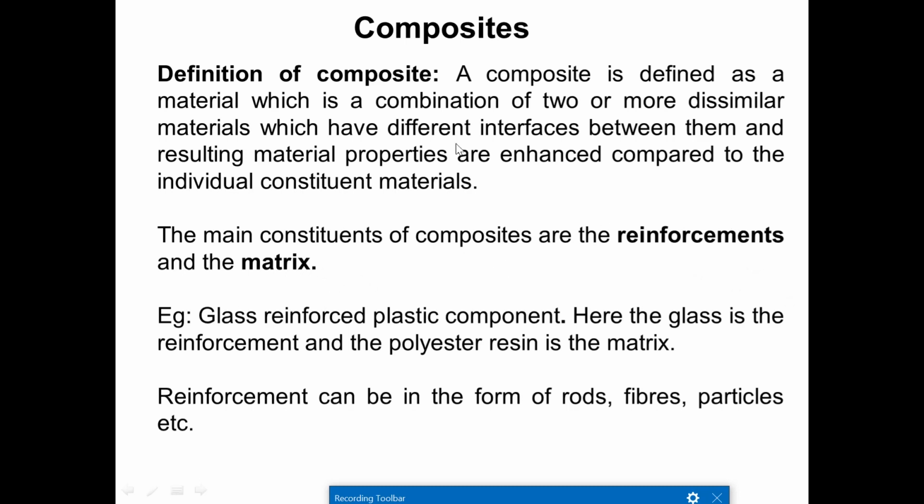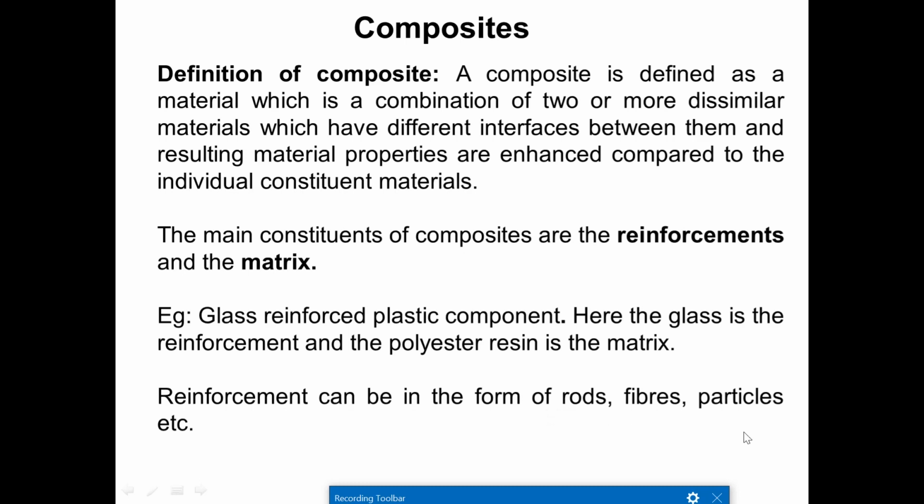The main constituents of a composite are reinforcement and the matrix. There are always two components we are going to use, the reinforcement material and the matrix material. These two we are going to combine together and prepare a composite. For example, a glass reinforced plastic component. Here the glass is the reinforcement material, and the polyester resin is the matrix material in this particular glass reinforced plastic component.